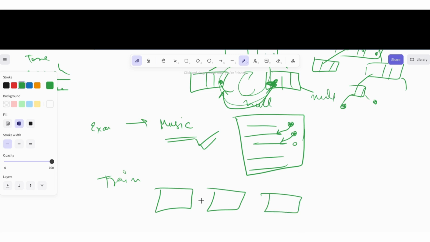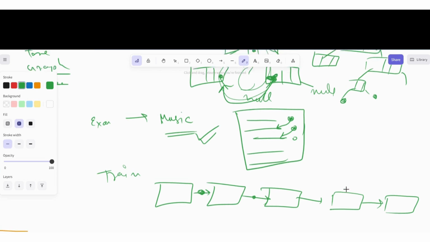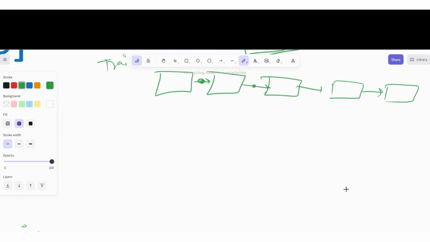And each coach is connected to one another, like there is a connection between all the coaches, right? Either in a metro or in a train. We can see it, right? So this is a very nice example of the linked list.